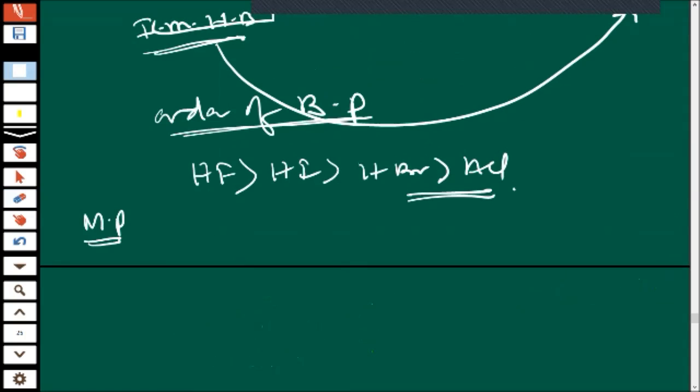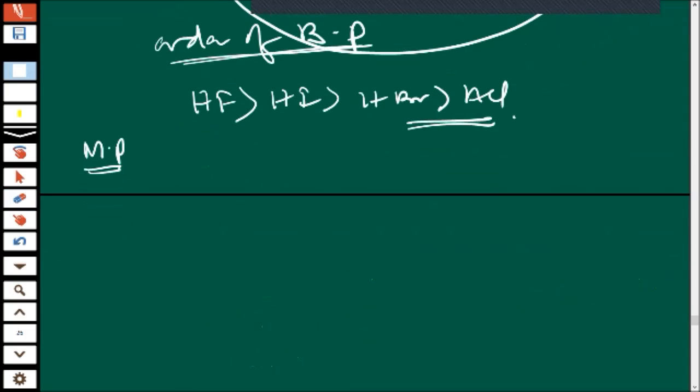Melting point also depends upon intermolecular hydrogen bonding and molecular weight, and because melting means to melt, can you melt a liquid or a solid? Solid.